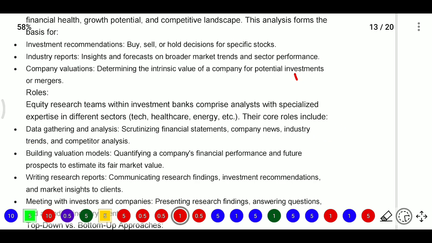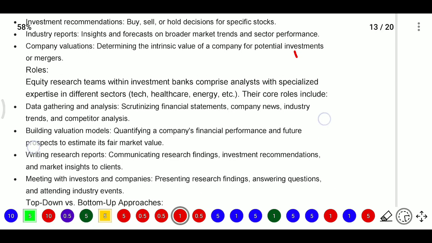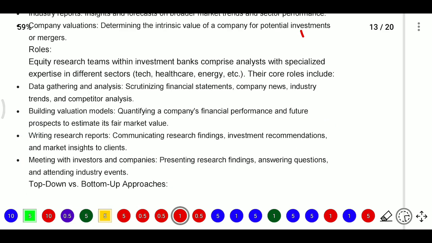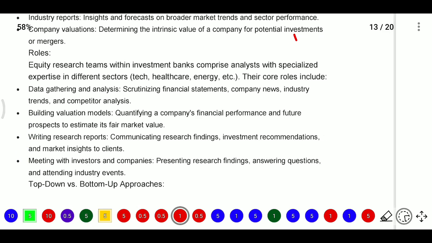And company valuations, here determining the intrinsic value of a company for potential investments or measures. So they will see the company valuation and determine the intrinsic value of a company for determining potential investments. What are the roles for this equity research team? Here the equity research team within investment banks comprises analysts with specialized expertise in different sectors. It may be technology, healthcare or energy. So specialized expertise will be there for different sectors.